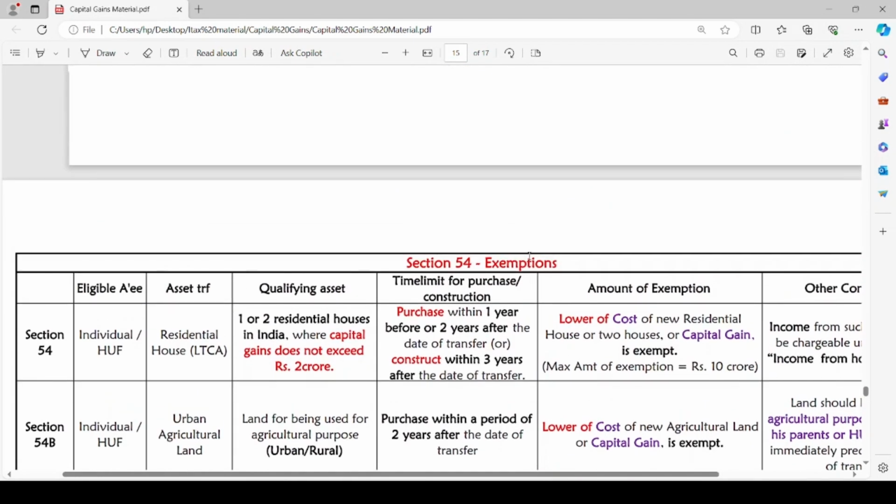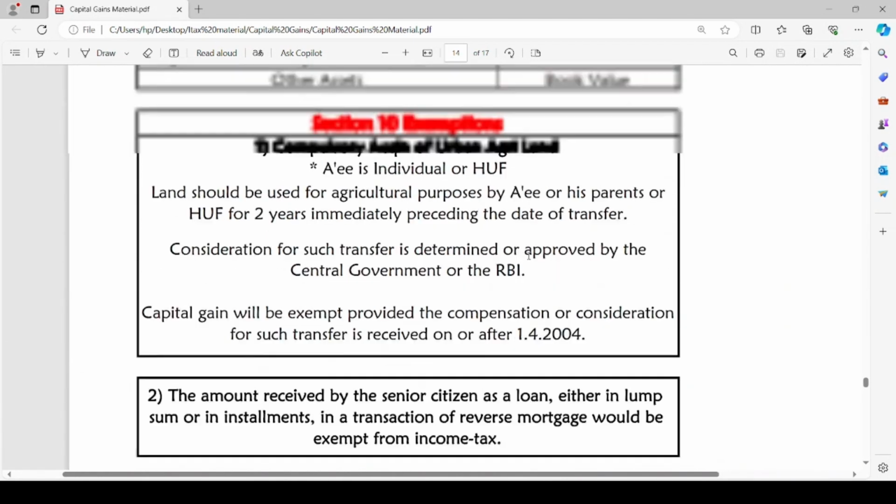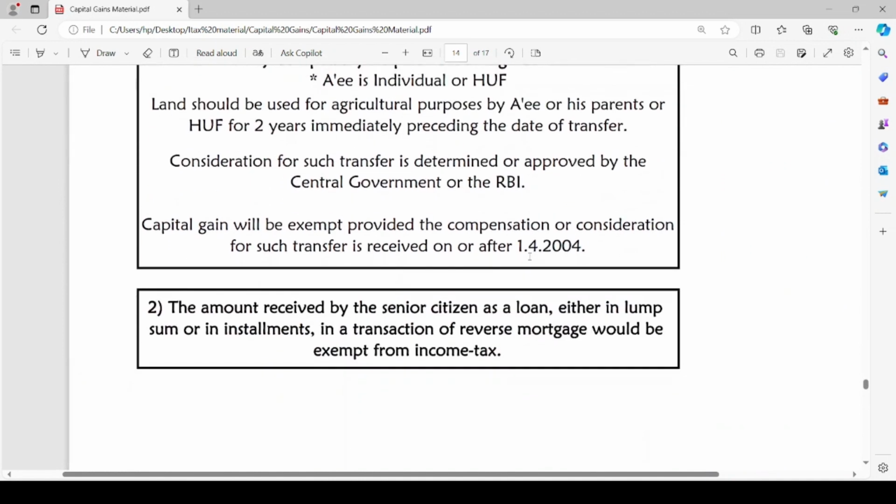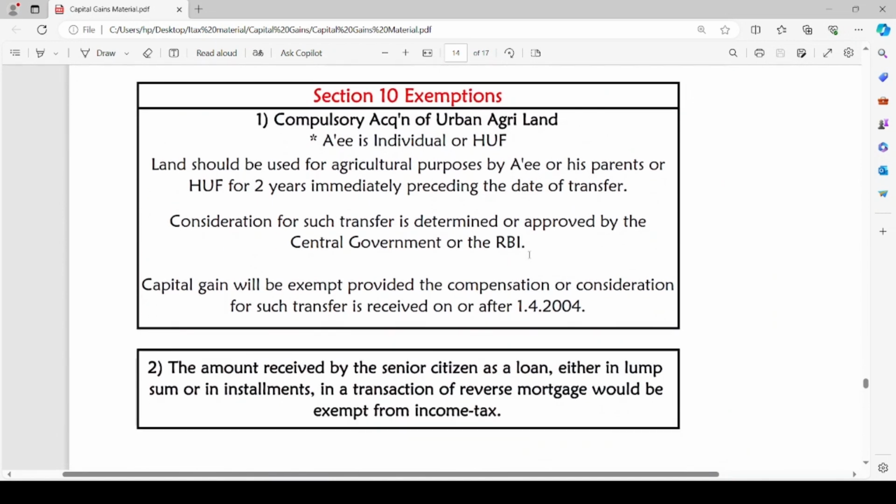Let us discuss now. Before heading to section 54, there are certain exemptions under section 10. There are two exemptions under section 10 related to capital assets. Let us go through them one by one. The first one is compulsory acquisition of urban agricultural land. We know that rural agricultural land is not a capital asset, but urban agricultural land is considered as a capital asset. Hence, on transfer of such capital asset, capital gains will arise, which will be taxable under this head.